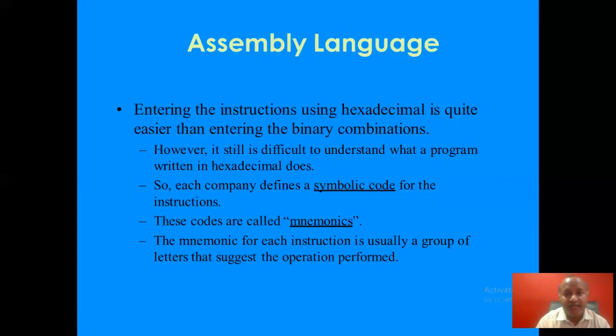The mnemonic for each instruction is usually a group of letters that suggest the operation performed. For example, if we want to add two numbers stored in different registers, then we write the instruction as ADD B, comma C. So this ADD is a mnemonic. B and C are the registers used in the microprocessor.